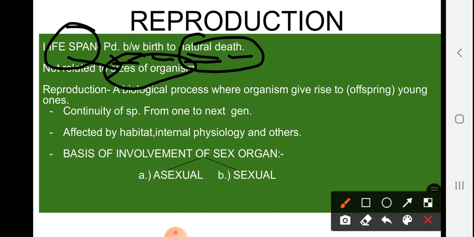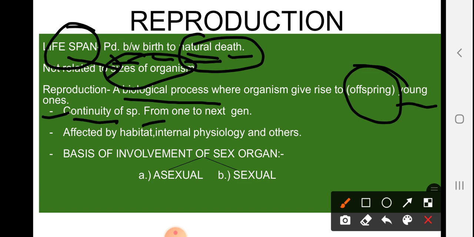Next thing is, what is reproduction? Reproduction is basically a biological process where organisms give rise to young ones, that is offspring of their own kind. Clear? Means an animal gives rise to an animal offspring, a bird gives rise to a bird offspring, and so on, right? Next thing, reproduction is required for the continuity of a species from one generation to another, okay.